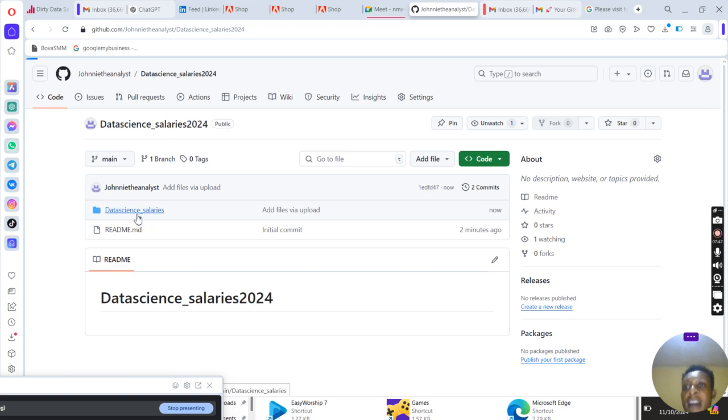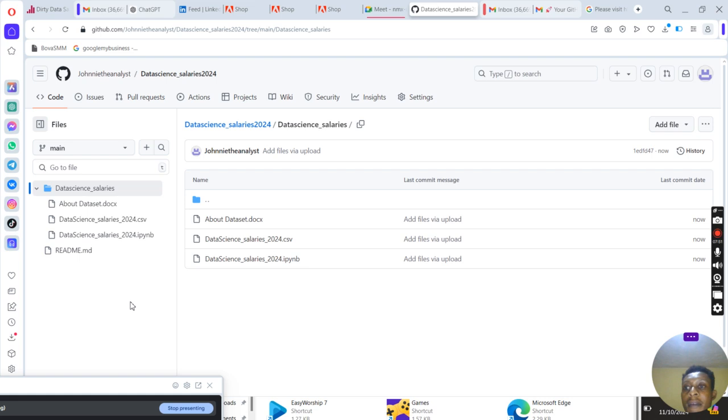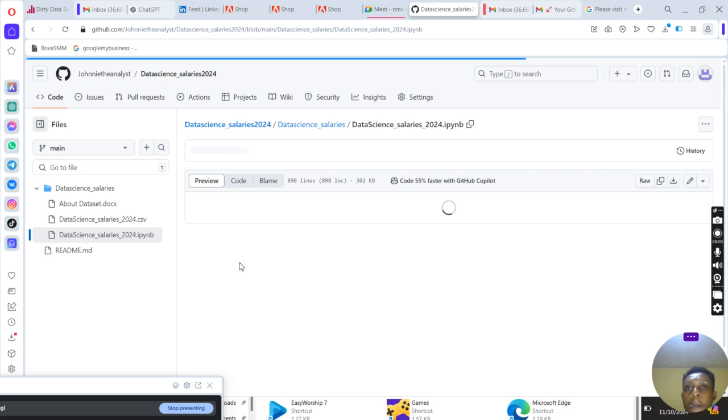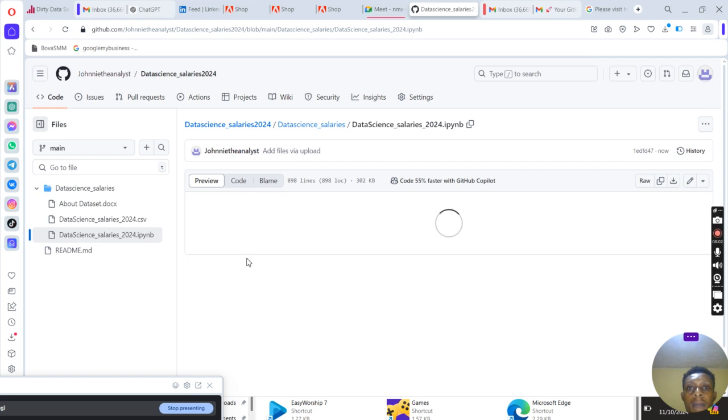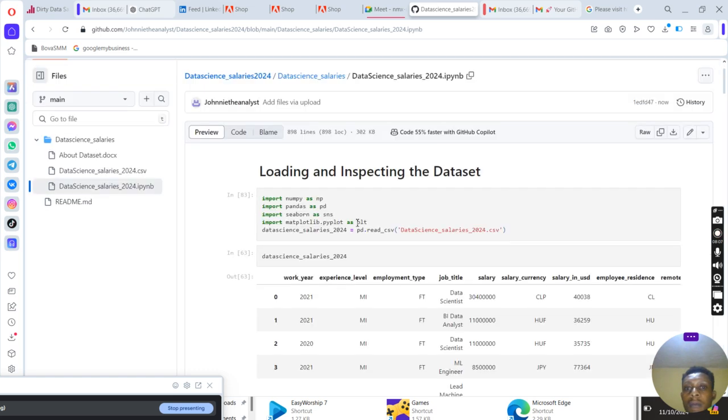I have data science salary. If I click on it, it shows me all my files. You can see all my files. So this is the Python file that I use. If I click on it, I can access it here.